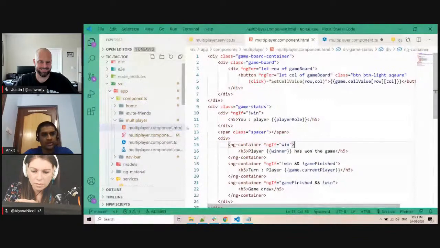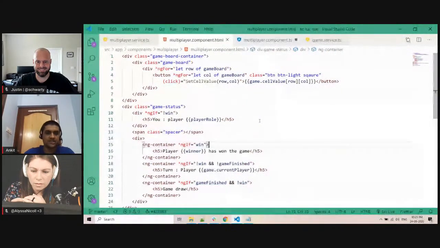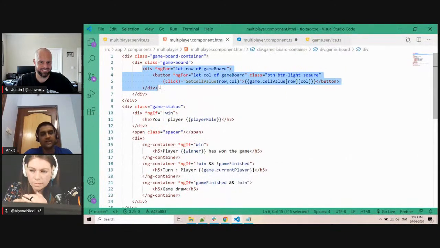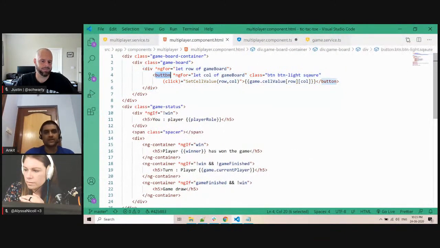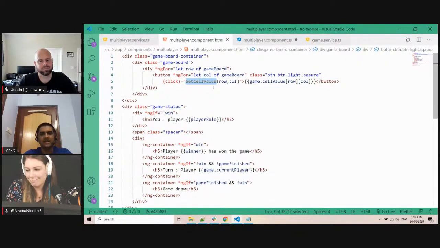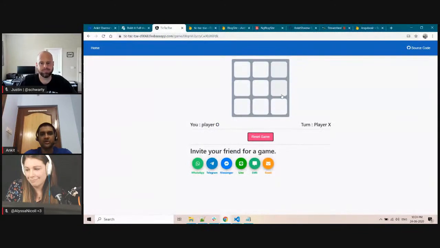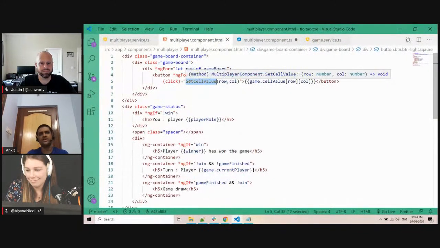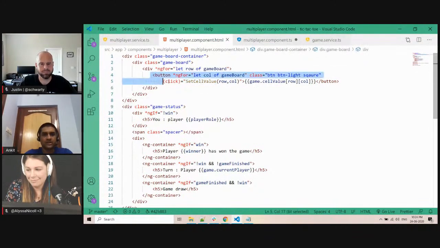There is only one component for this. In the HTML, what I am doing is creating a grid, and every cell is a button. Why I am using a button is that it is easy to handle the click event on a button, and I can give some styling, so it will be easy for me to style. That's why I prefer button. You can have any text box also. It's not mandatory to use a button. And I'm using a 3x3 matrix to create it.